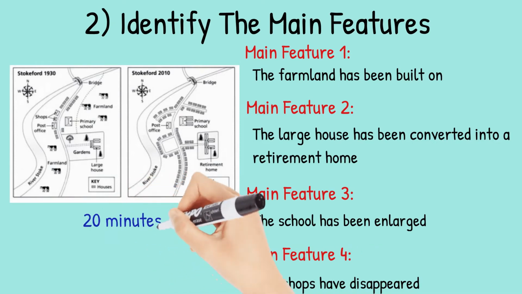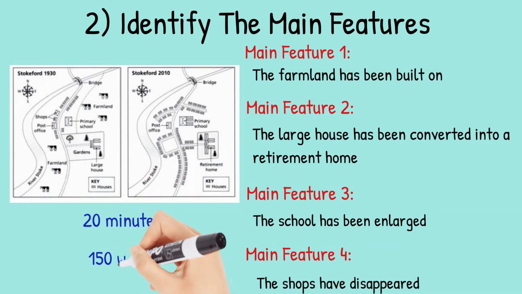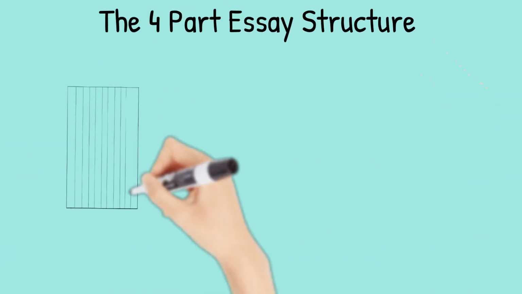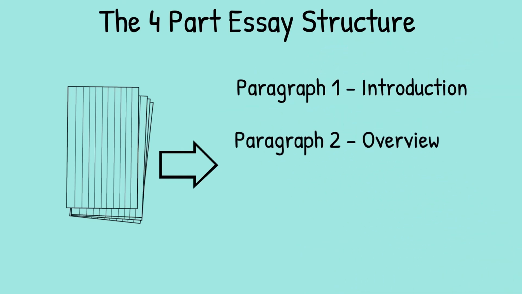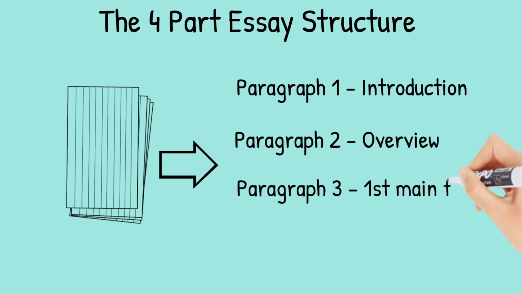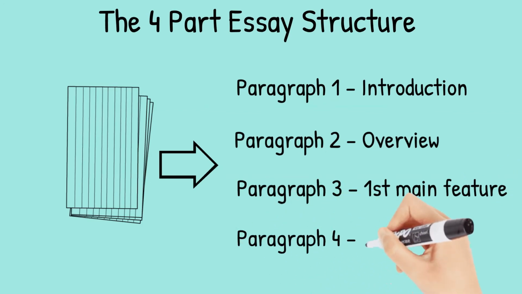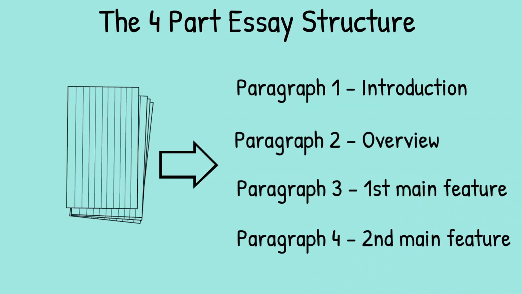However, with just 20 minutes allowed for task 1 and a requirement of only 150 words, you won't be able to include many details. We are now ready to begin our writing essay. Here's a reminder of the 4-part structure we are going to use. Paragraph 1, introduction. Paragraph 2, overview. Paragraph 3, first main feature, and paragraph 4, second main feature. For this essay, we'll adapt this a little to write about two of the features in paragraph 3 and the other two features in paragraph 4.